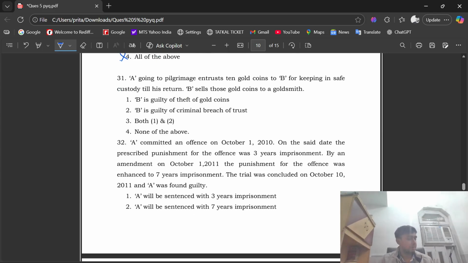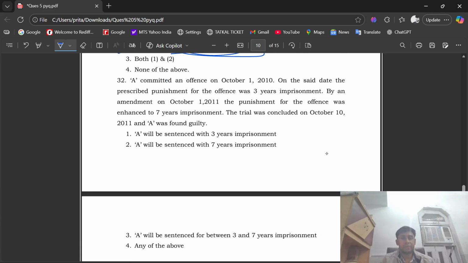Question number 31. A, going on a pilgrimage, entrusts 10 gold coins to B for safe custody till his return. B sells those gold coins to a goldsmith. Option one, B is guilty of theft of gold coins. Option two, B is guilty of criminal breach of trust. Option three, both first and second, or option four, none of the above. Here the right option is option number two, that is B is guilty of criminal breach of trust.